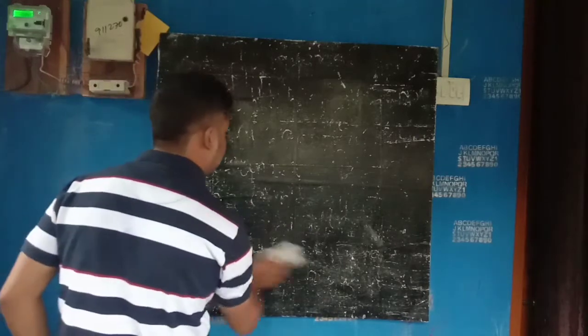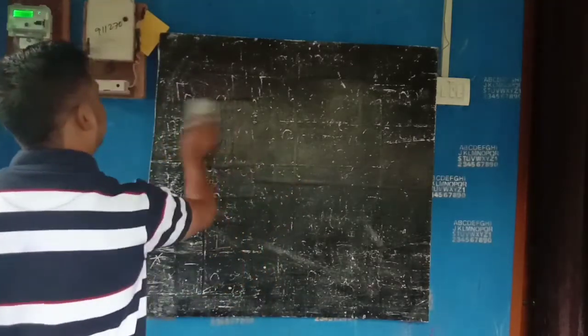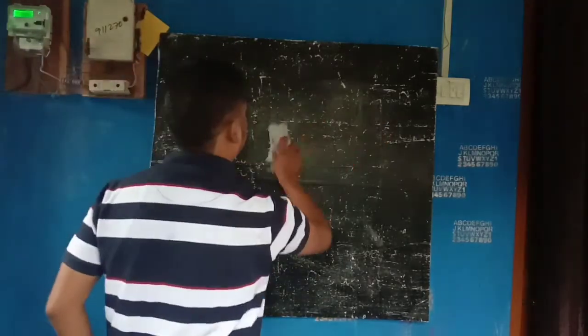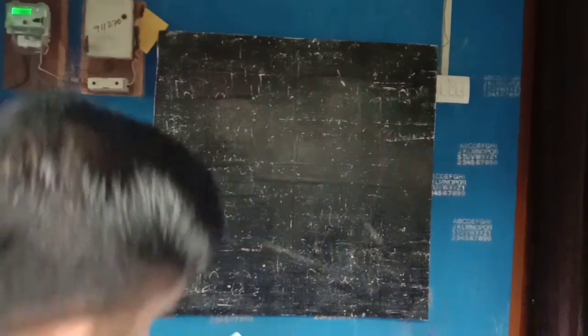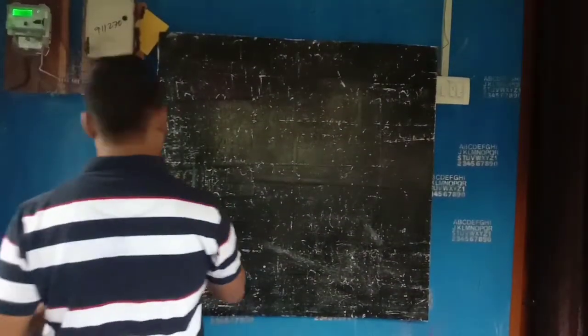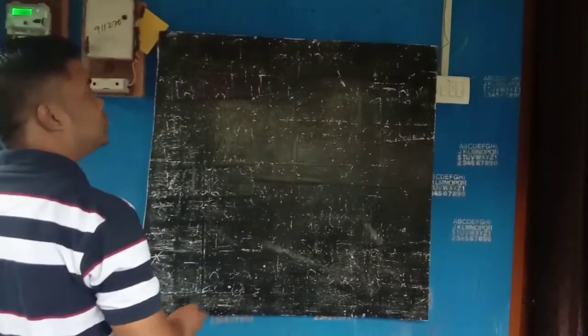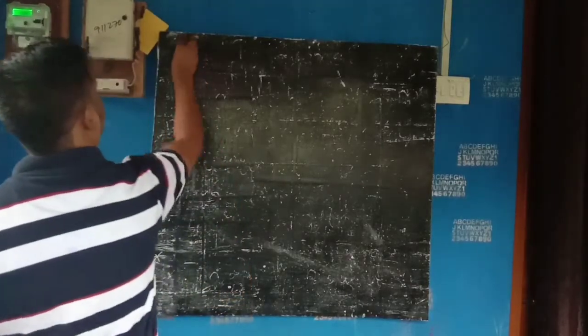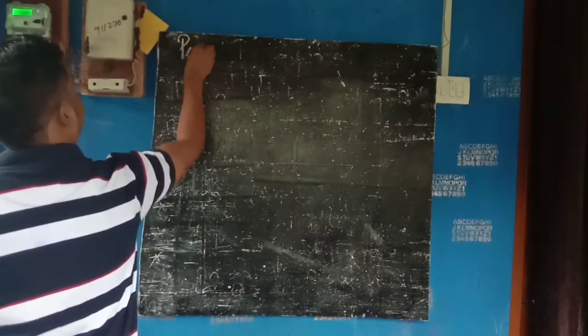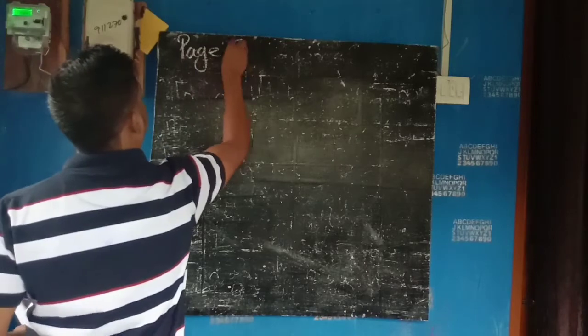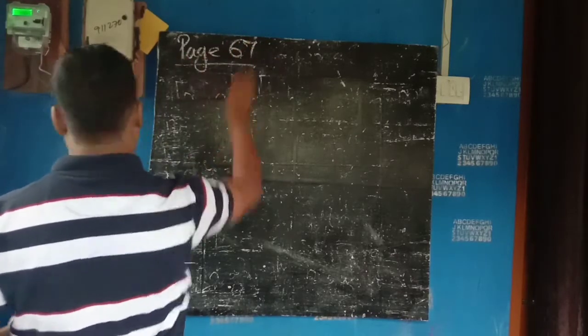Of course, those who have purchased the book, you might be having the mental maths book. So I am teaching you through the mental maths of your class 6. See the worksheet in mental maths, page number 67.